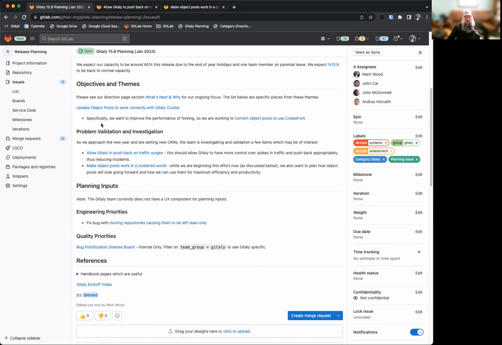As I mentioned, we are working through 15.8 on some of the groundwork to convert object pools to use create fork. I don't know if this work will complete in a single milestone, but we definitely want to prioritize this as it does impact a lot of our forking customers.